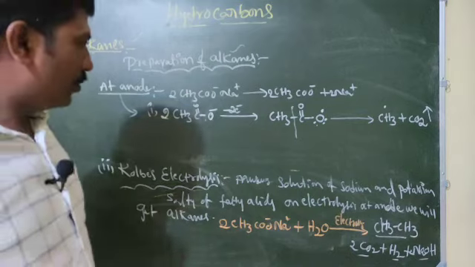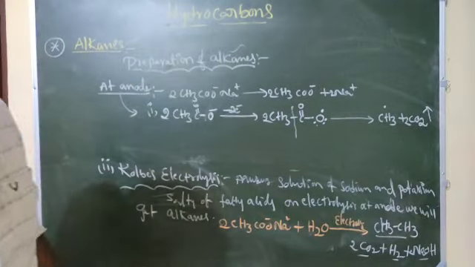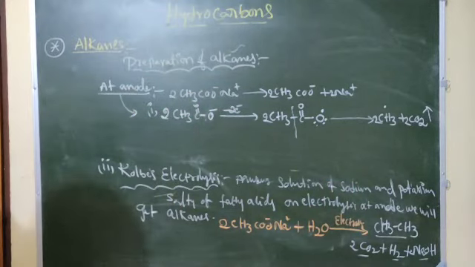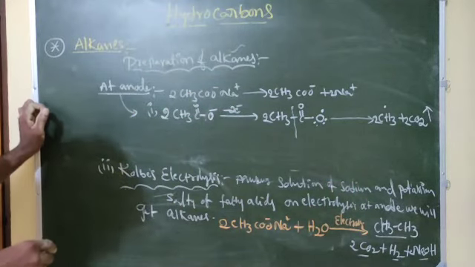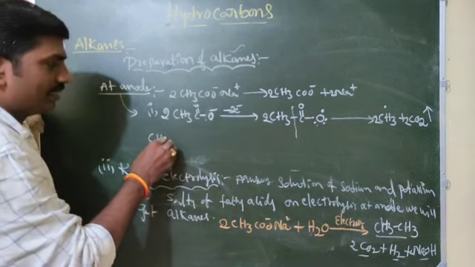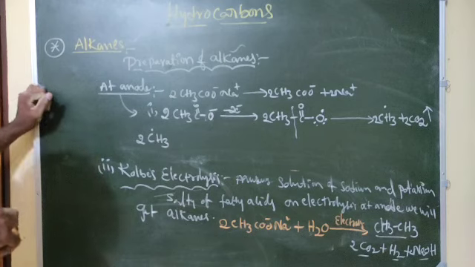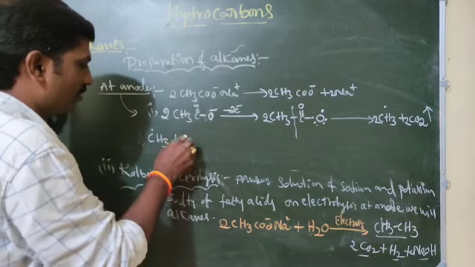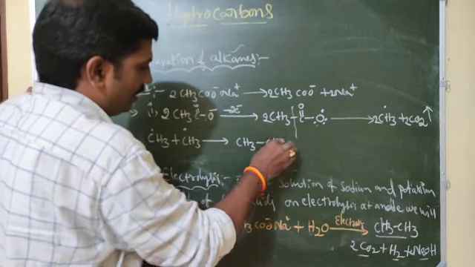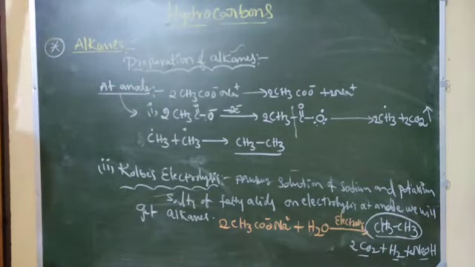2 CO2 here, here also 2 is there, and 2 CH3 radicals, here also 2 is there. Okay, now these 2 CH3 radicals, this one we call the acetate radical, that is 2 CH3 radicals, both the same. Now we will get CH3–CH3. So this much is the mechanism at the anode.